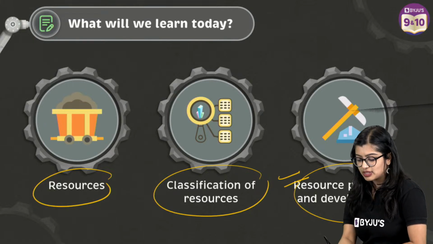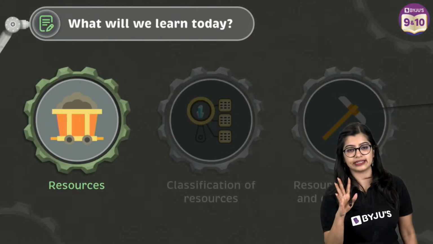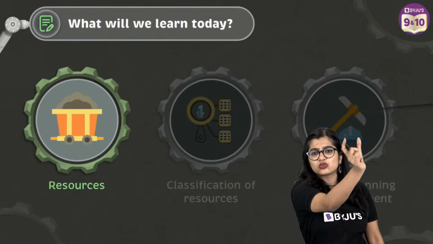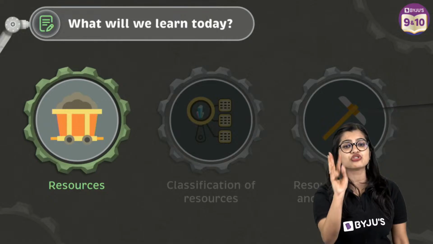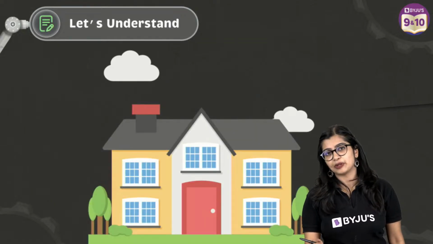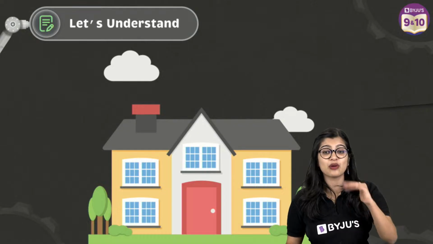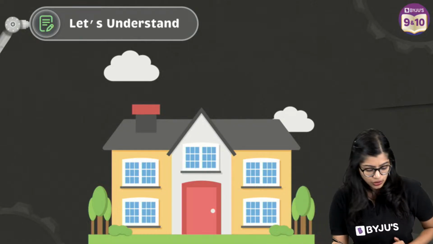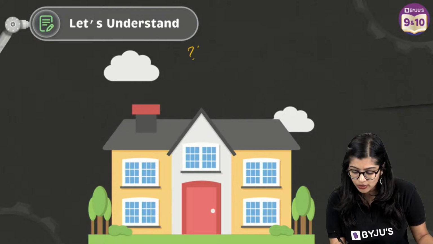So let's get started with the first part on understanding what are resources, right? That's what the chapter says, resources and development. So first you should know what is a resource. Here we'll start with a simple example. Now let's assume that you and I want to build a house together, okay? So if you and I want to build a house, what all do I need?